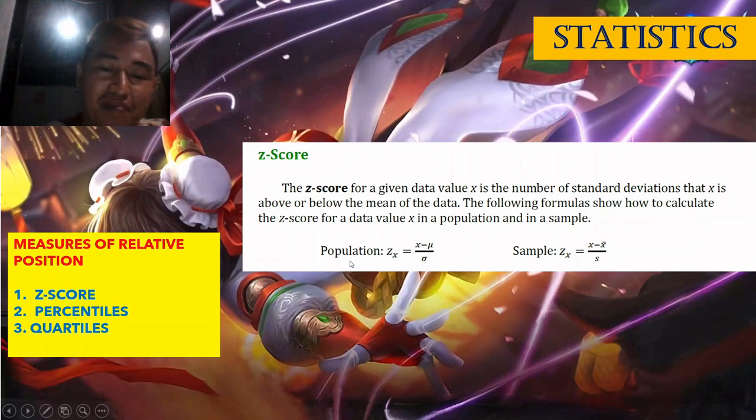So, for example, population, di ba, Zx is equal to x minus the mean, which is mu, over the standard deviation sigma. While the sample, Zx is equal to x minus x bar, which is the mean, over the standard deviation niya, s. Okay, sample man siya.